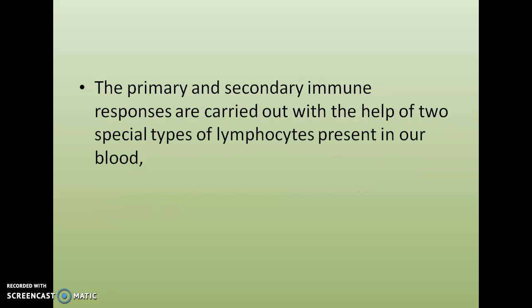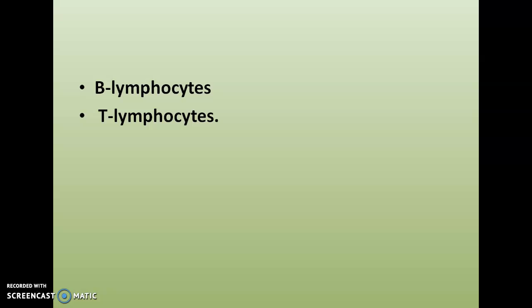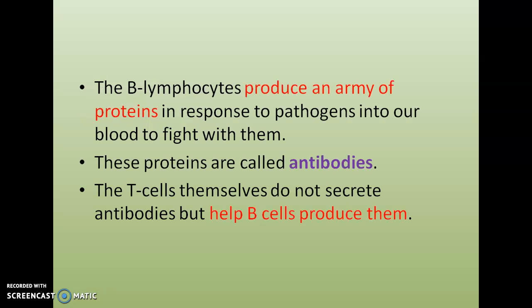Clear? The primary and secondary immune responses are carried out with the help of two special types of lymphocytes present in our blood. Children, do you remember which are the two types of cells? Yes, they are B lymphocytes and T lymphocytes. The B lymphocytes produce an army of proteins in response to pathogens in our blood to fight them.